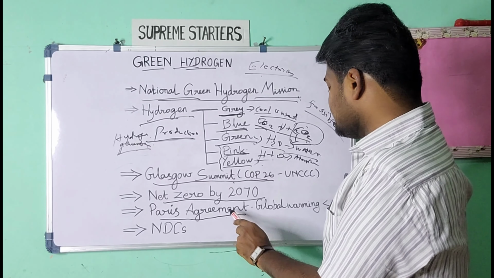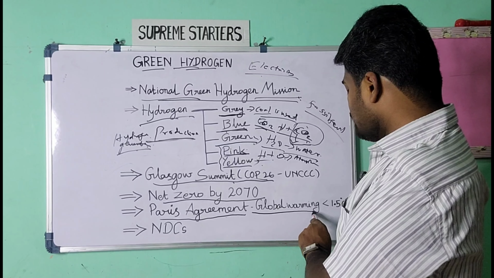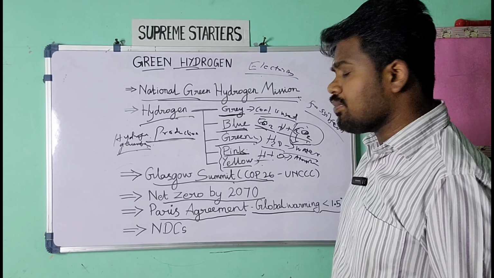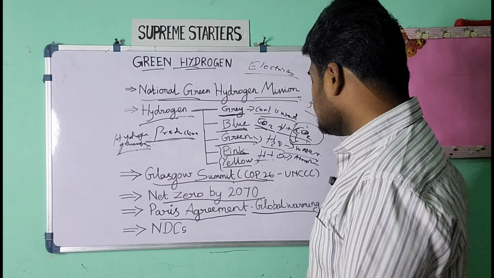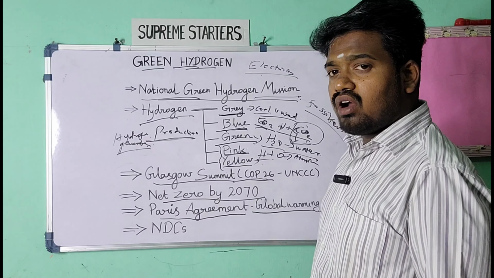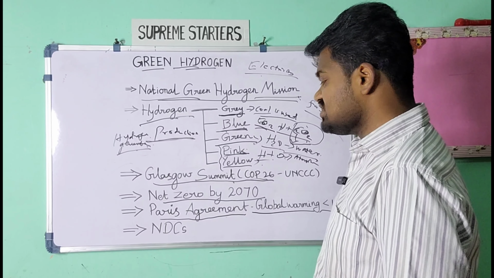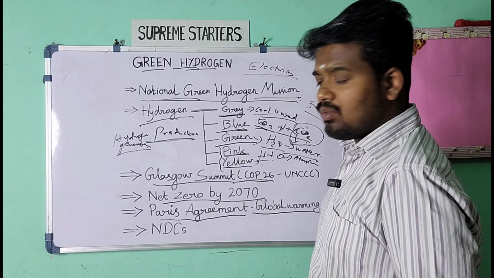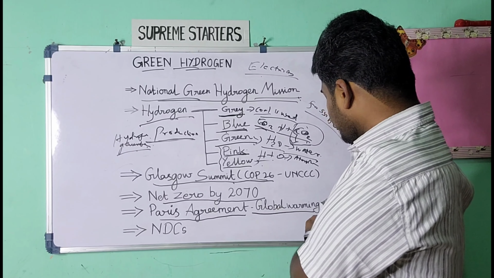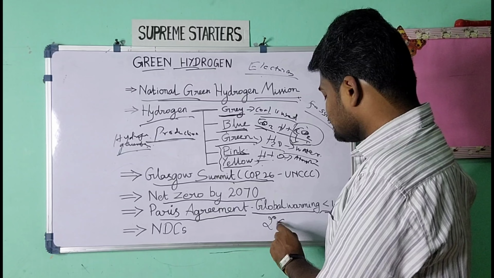In the Paris Agreement, it was decided that global warming should be contained below 1.5 degrees Celsius above the pre-industrial period. Now it has almost reached 1.1 degrees Celsius, and all are trying to keep it below 1.5, or at least 2 degrees Celsius.